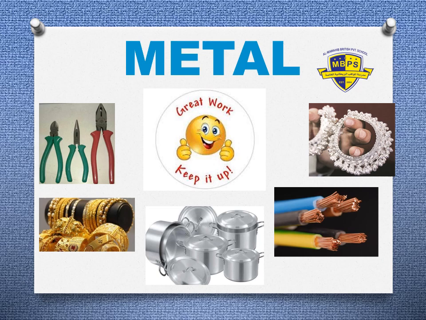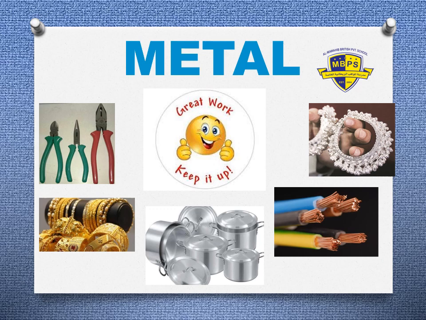Yes, they are examples of what? Yes, it's metal. Very good, Grade 2. Great work. Keep it up. Yes, the answer is metal. Aluminium, copper, gold, silver, and iron are examples of metal. They are different metals. As you can see in the picture, we have silver jewelry, copper wire, gold jewelry, aluminium utensils, and iron. They are all different metals. They are the uses of metals.